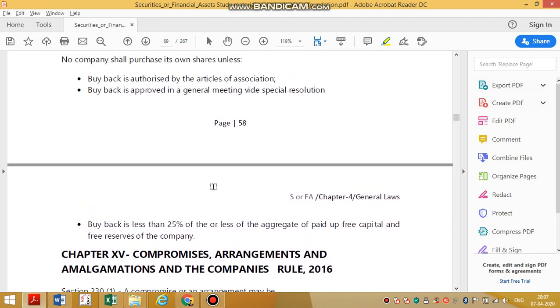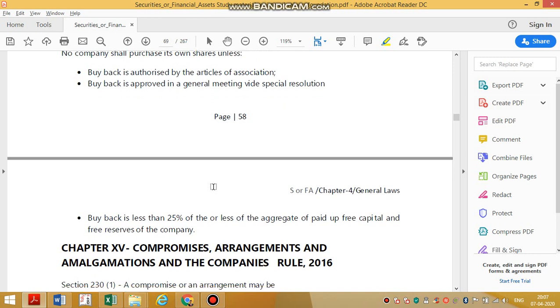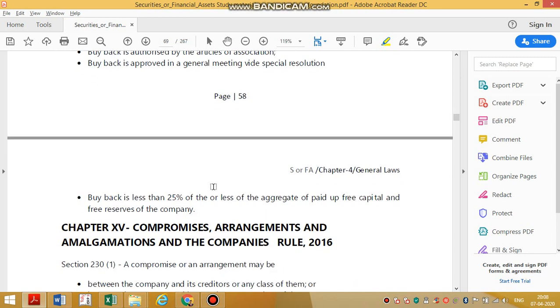So by passing board resolution, how much percentage buyback can be done? 10 percentage. Okay, by passing more than 10 percentage if you want a buyback, by passing special resolution in the general meeting, more than 10 up to 25 percentage, up to 25. Beyond 25 it is called as what? It is called as reduction of capital. You need NCLT's approval. Okay.